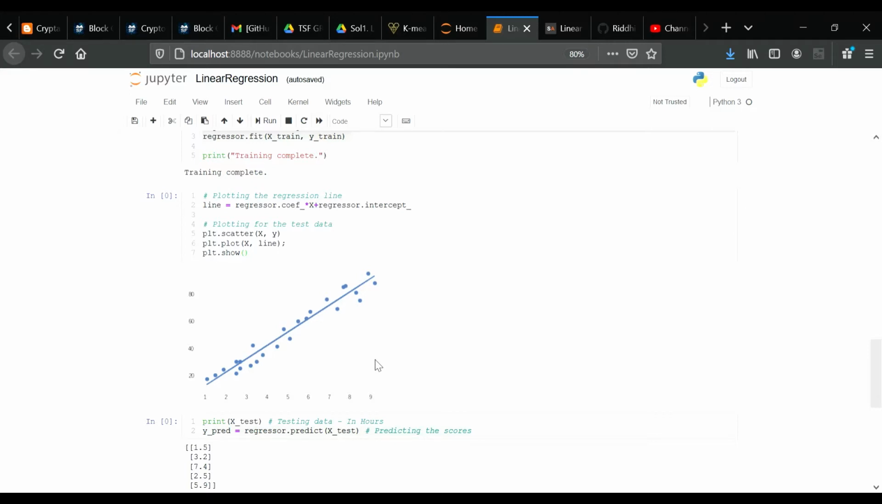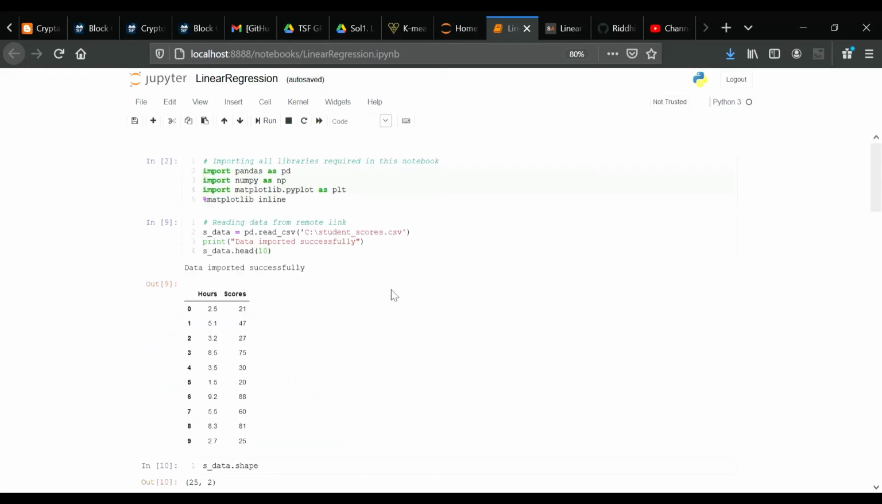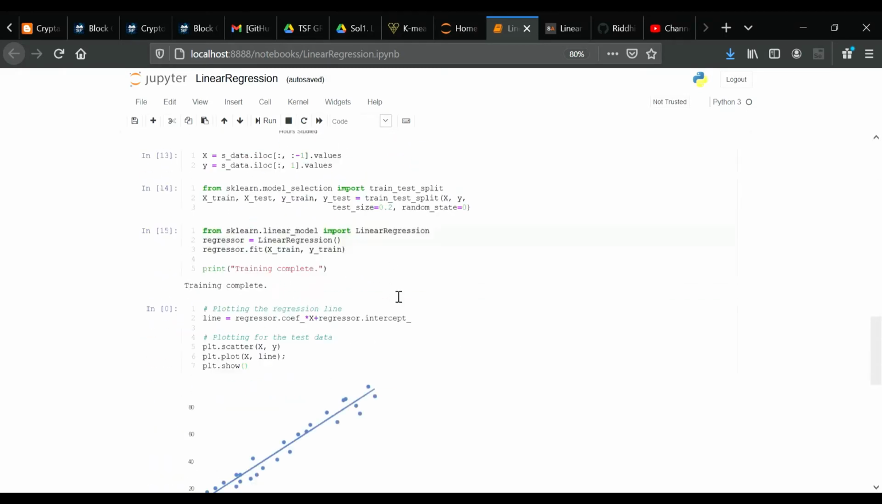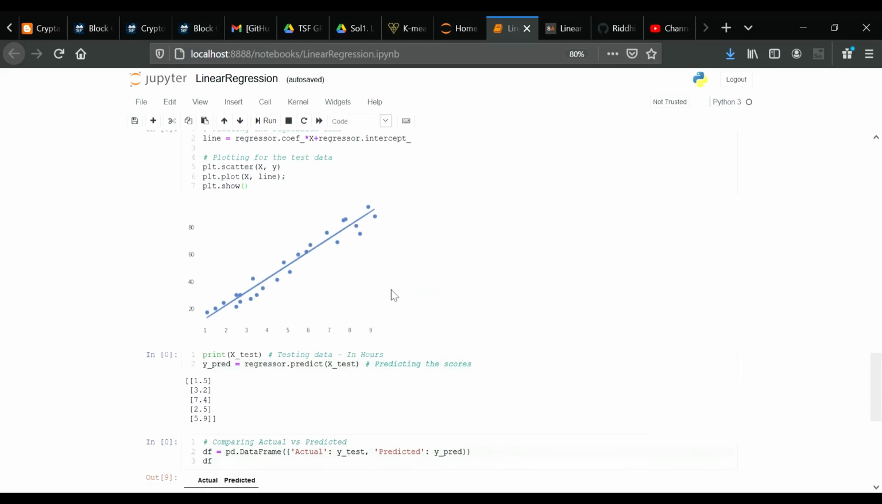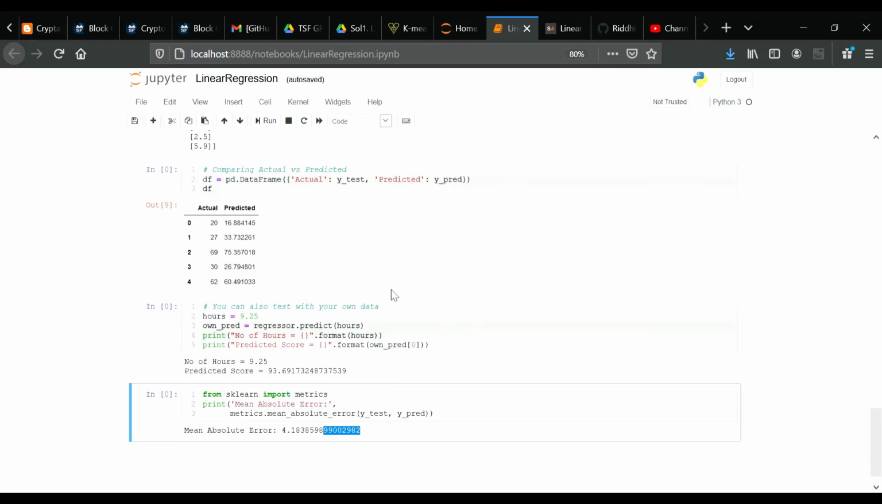So we basically know the straight line equation, that is y = mx + b, and this also gives us the straight line. So this linear regression was basically to find out the score based on the number of hours the student is studying for, and also to answer the question: if a student is studying for 9.25 hours, then what is the predicted score? So this is the answer.